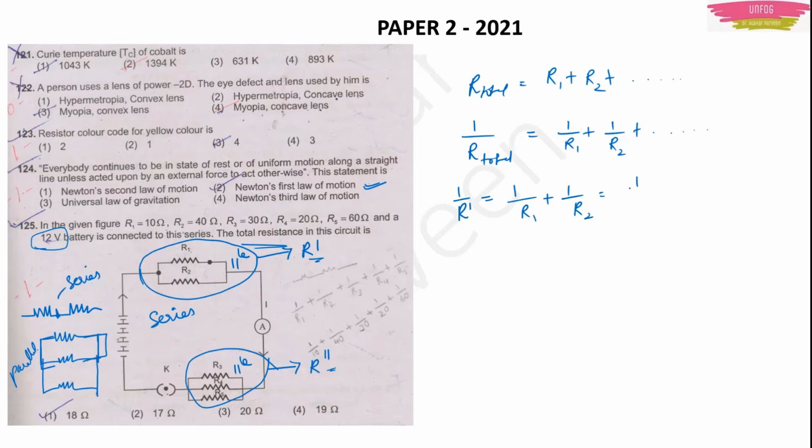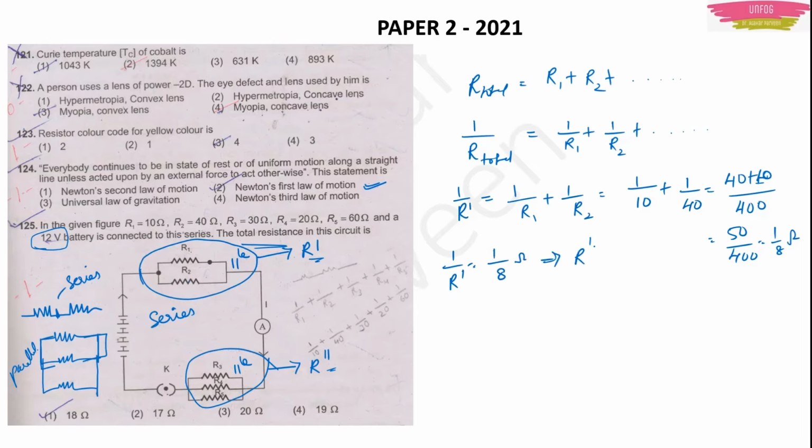What is R1? It is 10 ohms. What is R2? It is 40 ohms. This will be equal to, I will take the LCM, it will be 400. So it will be 40 plus 10 upon 400. This will give me 50 upon 400 or 1 upon 8 ohms. This is my 1 upon R dash, which is 1 upon 8 ohms. Or if I want the value of R dash only, it will be 8 ohms.